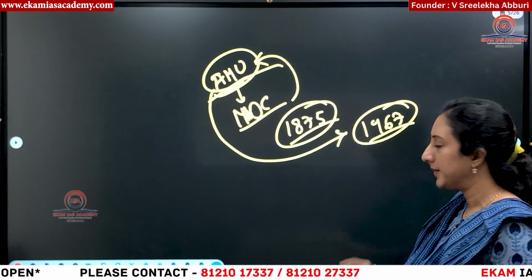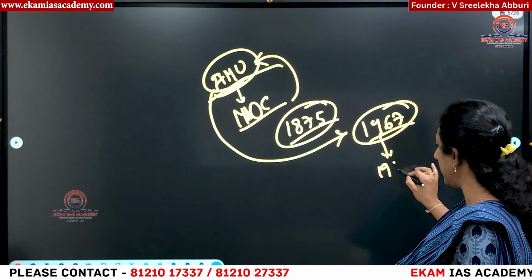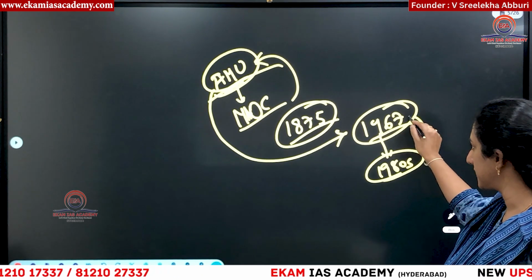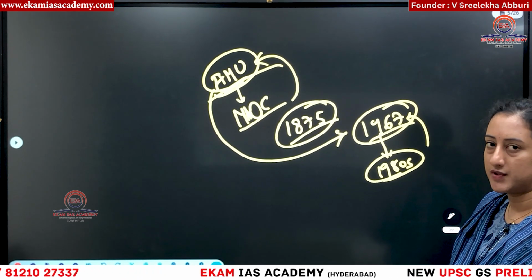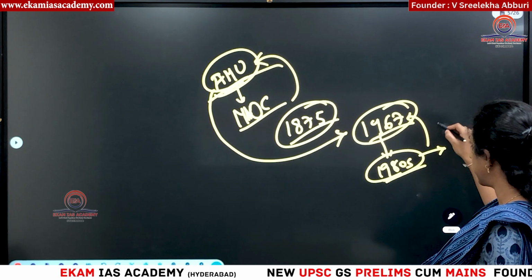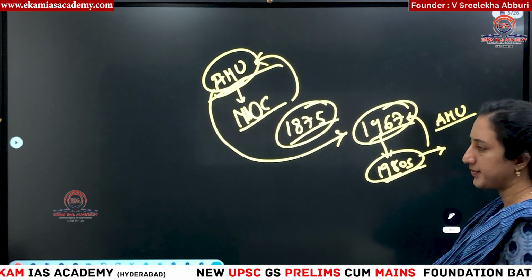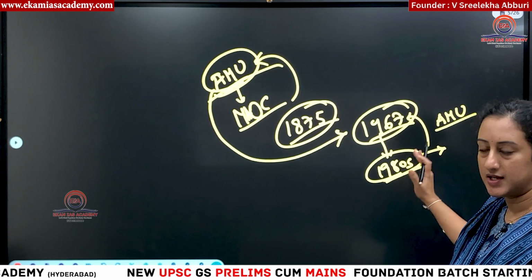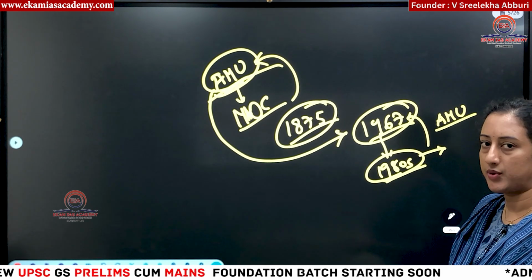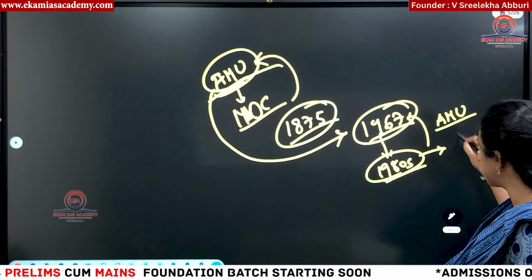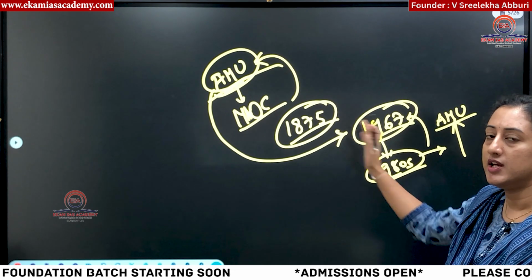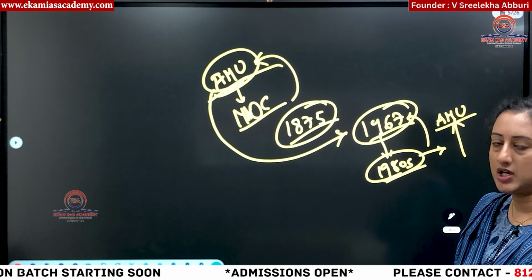Then what happened in the 1980s? Some people approached the court again, challenging the judgment given in 1967, in one particular case. Then, after some years, as part of administrative decisions, Aligarh Muslim University reserved 50% of the seats in post-graduation for Muslims only. They passed a rule. This was challenged: how can they make 50% reservation for Muslims if it is not recognized as a minority university?